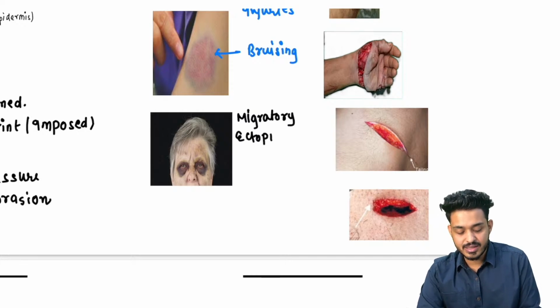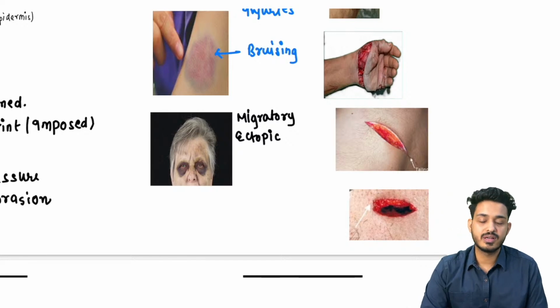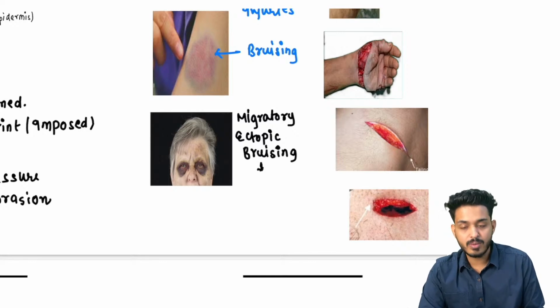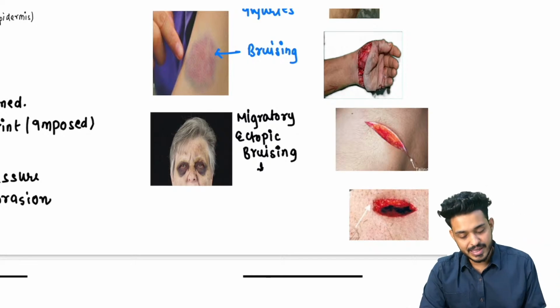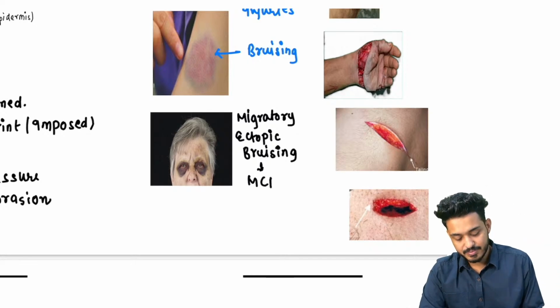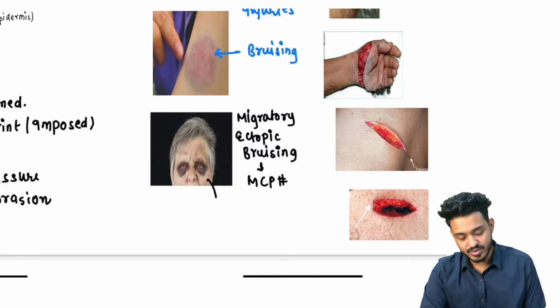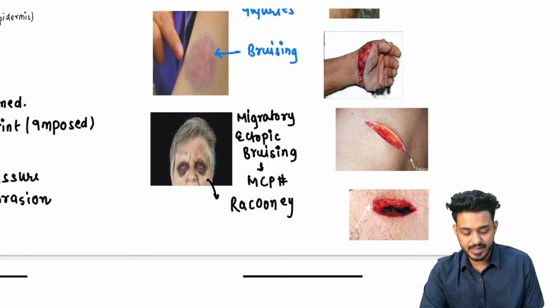Ectopic means the lesion is not at the original site. The problem is not near the eyes. The problem lies in a fracture of the middle cranial fossa. This particular sign is known as raccoon sign, raccoon eyes, or battle sign.